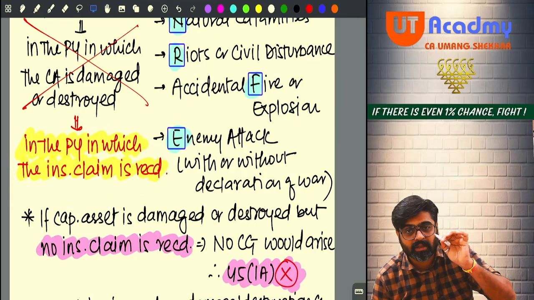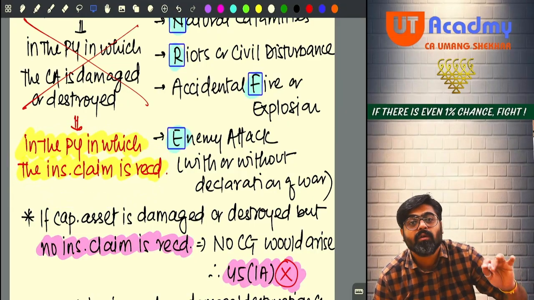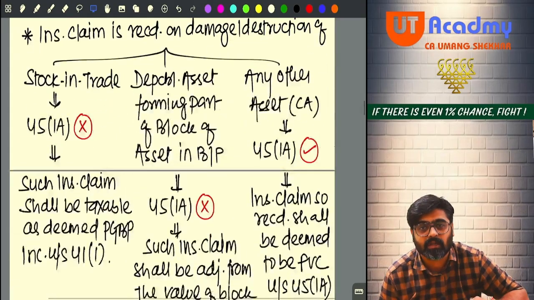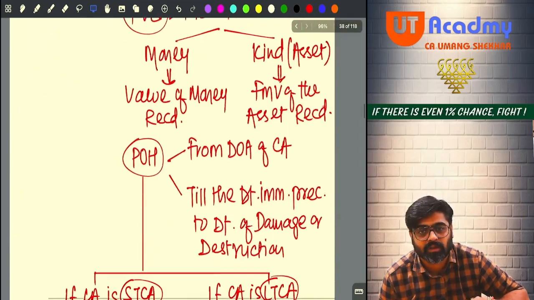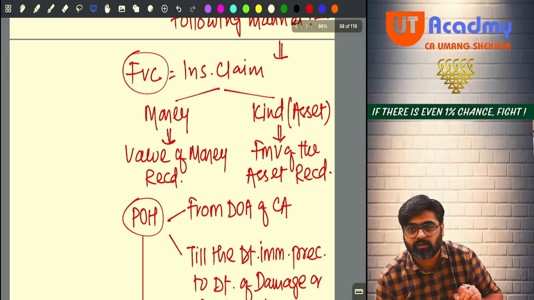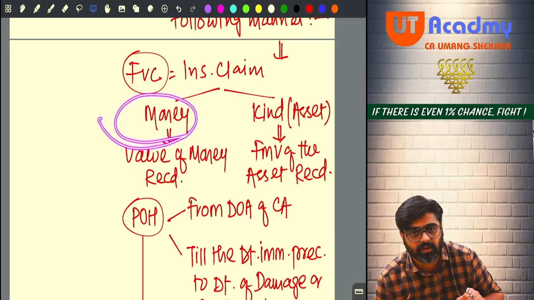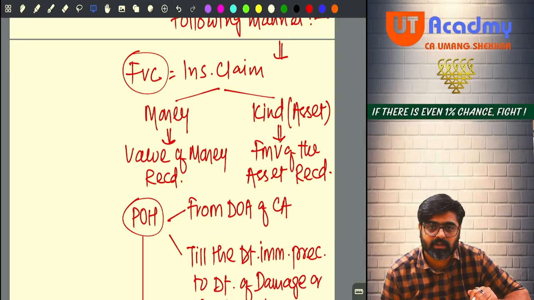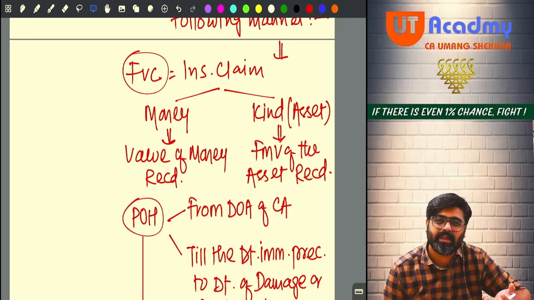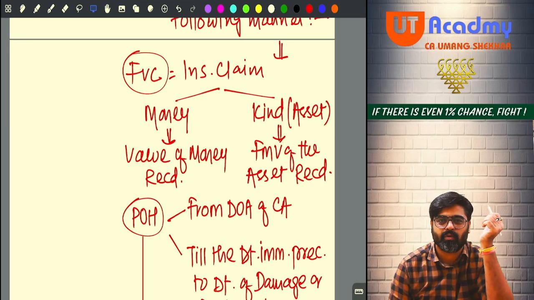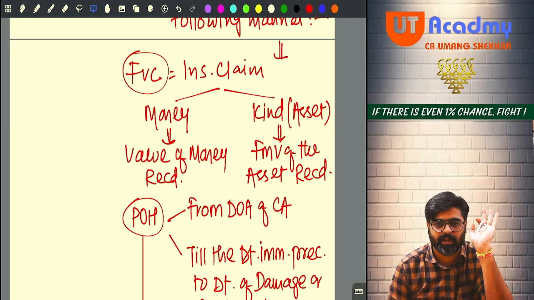And in order to charge this gain under section 45(1A), what will be the full value of consideration? Come on, tell me. The amount of insurance claim will be taken as full value of consideration. So whatever money value you are receiving as insurance claim will be treated as your full value of consideration. But sometimes the insurance company can also give you... In our example, we saw that they are giving you 24 lakh rupees as insurance claim.